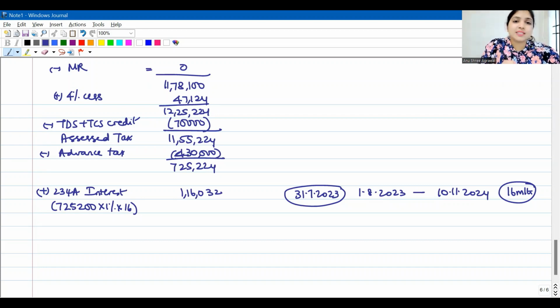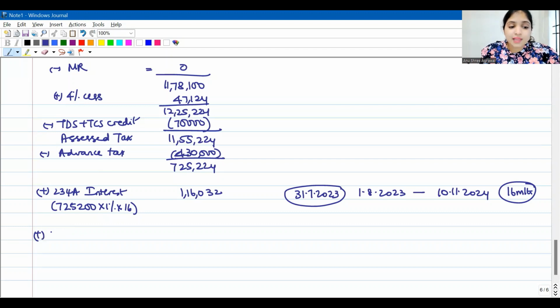I'll repeat again, why am I calculating this? Because the assessee has filed his income tax return late. So for the period of delay, he will have to pay 1% interest per month or part thereof, which means even a part of the month I will consider as a whole month. And the amount on which we calculate interest always has to be rounded off to 100. Total income and tax liability we round off to the nearest 10, but when calculating 234A, B, C interest, you should round off to the earlier 100, not the next 100. You will always ignore the fraction.